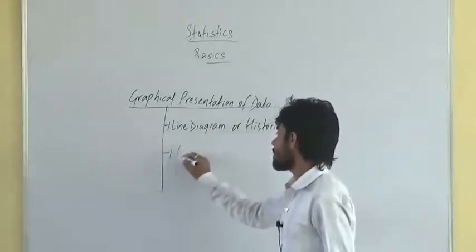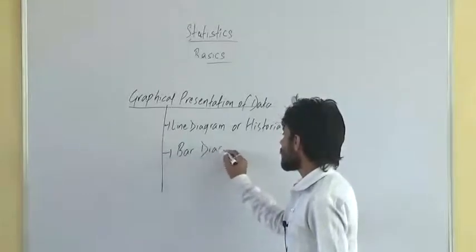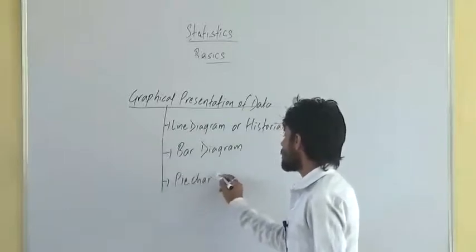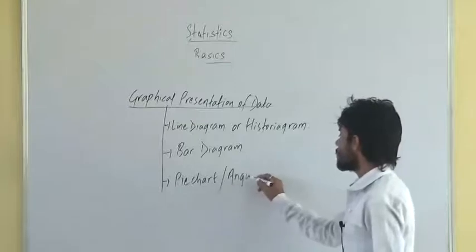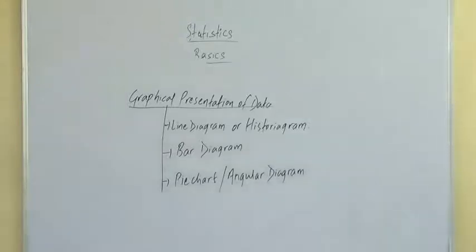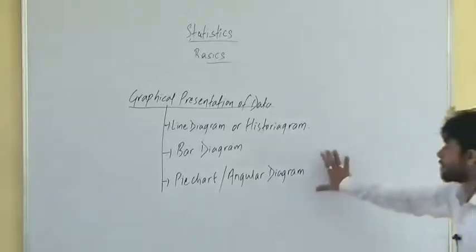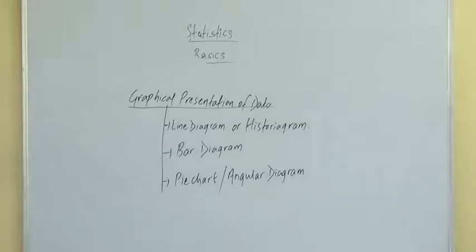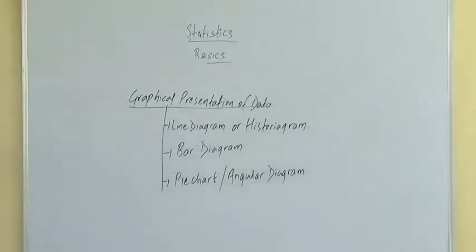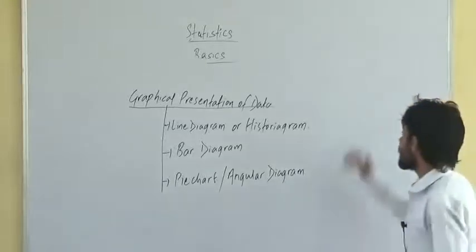The next one is bar diagram, and the third one is pie chart or pie diagram. It is also called angular diagram. These are the different ways of presenting the data graphically or diagrammatically. Now what is this line diagram or historiogram, bar diagram, pie chart and all? We will come to know, right? Line diagram here.